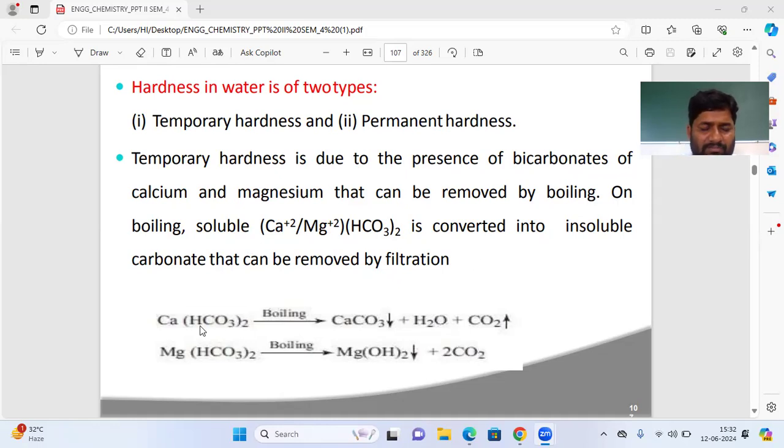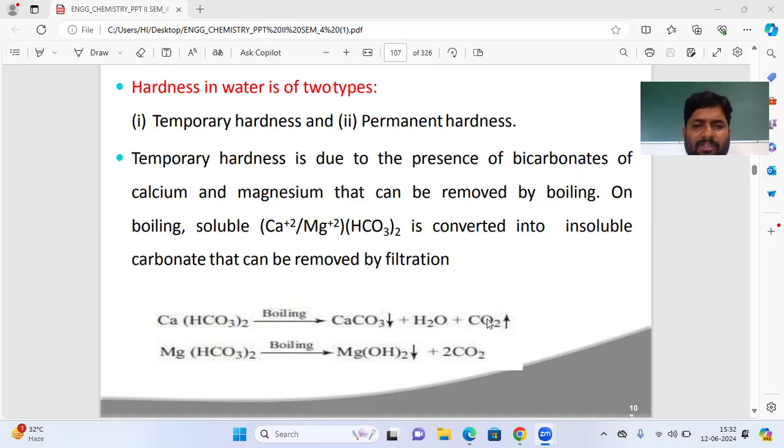This is the bicarbonate of calcium and magnesium which is present in water. That water is temporary hardness water. Suppose this temporary hard water is boiled, heated at an appropriate temperature. It converts into calcium carbonate, water, and carbon dioxide.